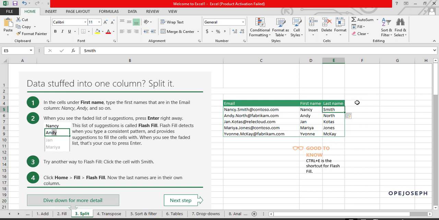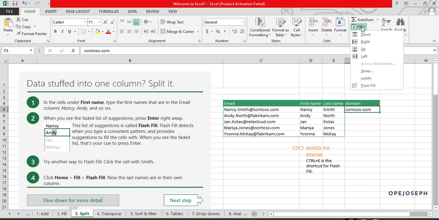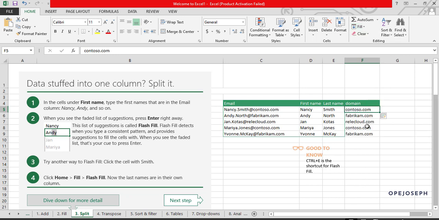So we can also go forth to say domain, if that's the correct name for it now. The domain is contoso.com. So let me write contoso. So contoso.com. Okay, cool. So if I use flash fill now, I can just click. Can you see? It gave me Fabrikam, Adatum, Contoso, Fabrikam. So what just happened is that it got the domain names, the names that are at the end. The spreadsheet application, Excel especially, is as intelligent as that.